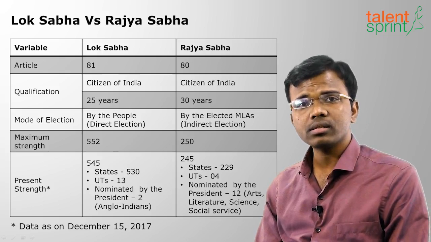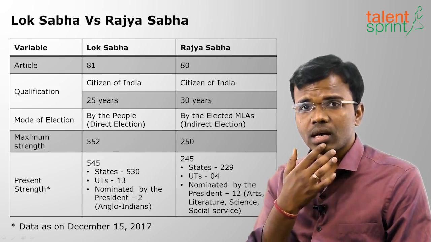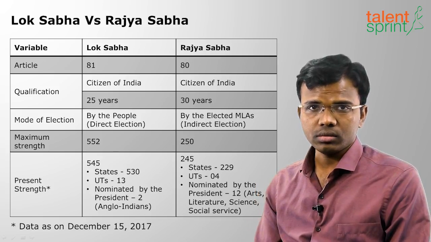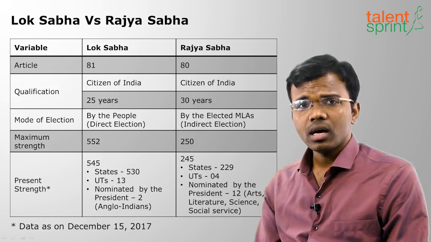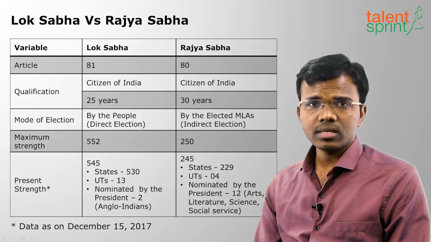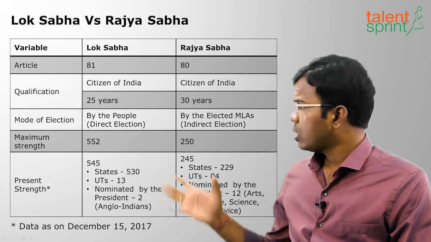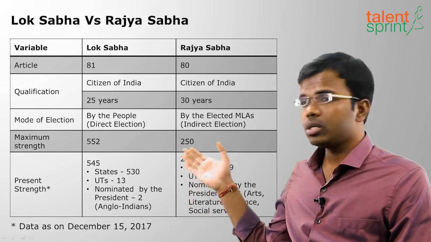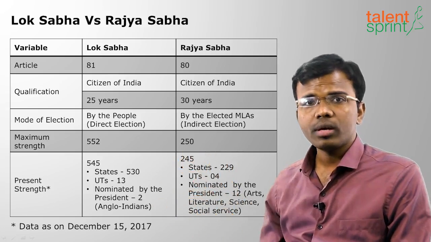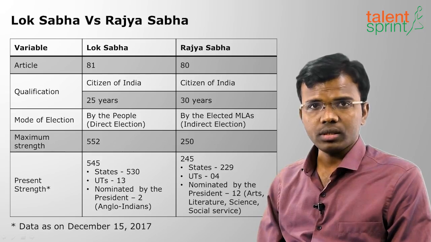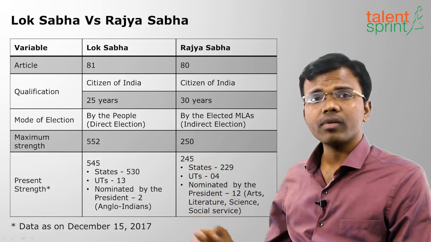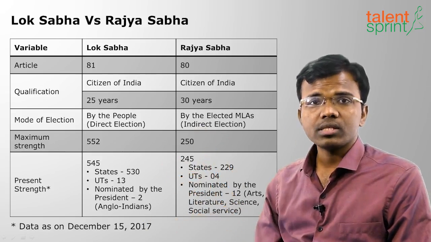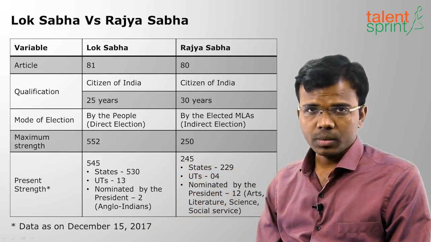Who are Anglo-Indians? Anglo-Indians are those whose parents are of British origin. The British ruled us for 200 plus years. So to represent them, 2 people who belong to the Anglo-Indian community are nominated by the president to the Lok Sabha. This is the breakup of 545 members, which is the present strength in Lok Sabha.